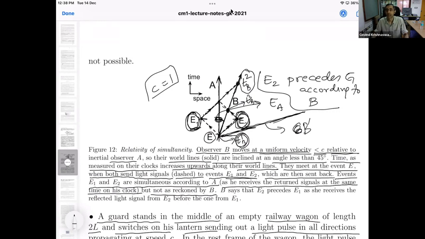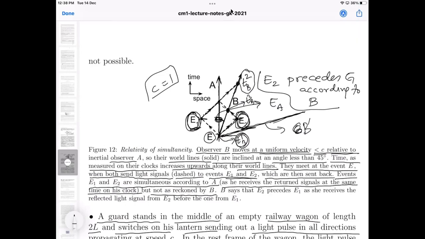They will reach various events all over the place and come back to B. B will note down the time at which the signal was sent, the time at which it was received, take the average of those two and assign that as the time of that event. That's all. We are not concerned at all with whether B is moving relative to some other third party. It's all irrelevant.